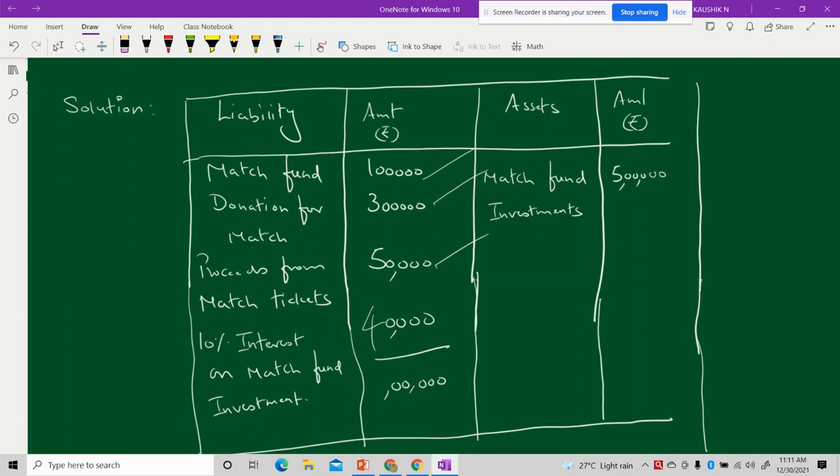Am I making sense to you? Can you understand? Anyone having any doubt, please do let me know. It is 4 lakh 90,000. And here the value of match fund invested was not 5 lakh, it should be only 4 lakh. Okay, so please try to understand how we are deriving the values. So now it is perfect.